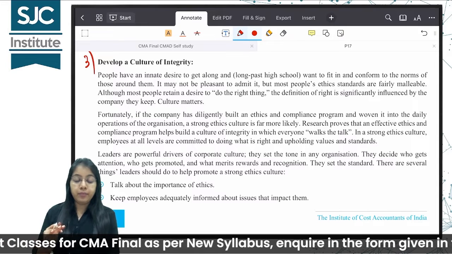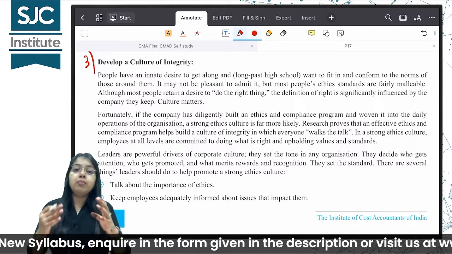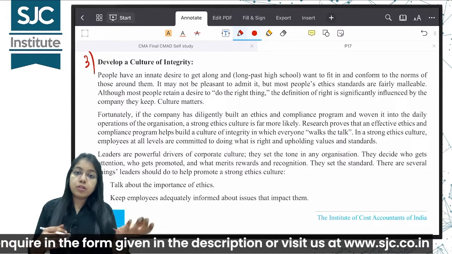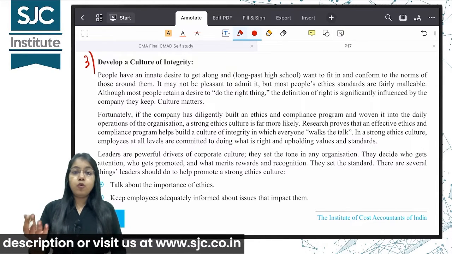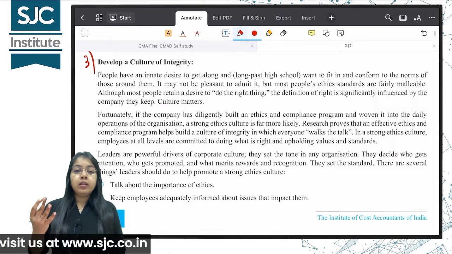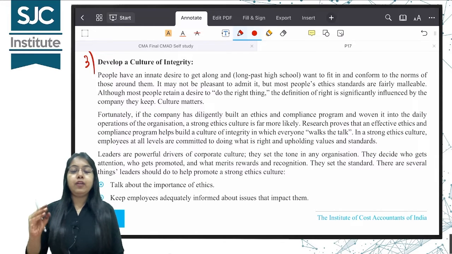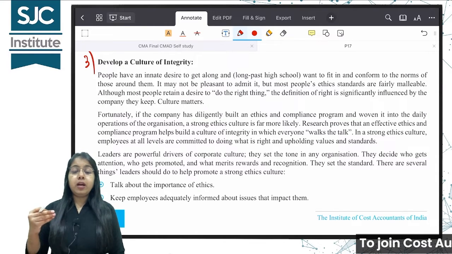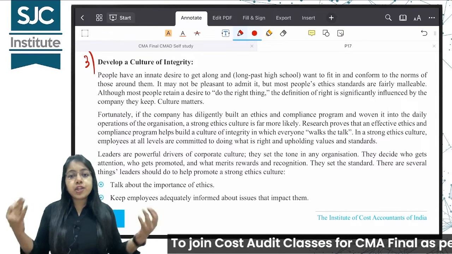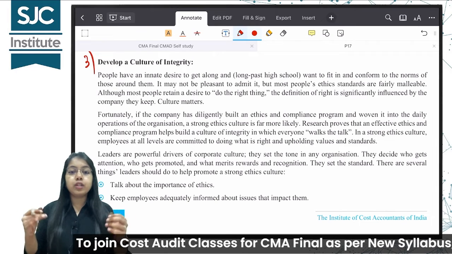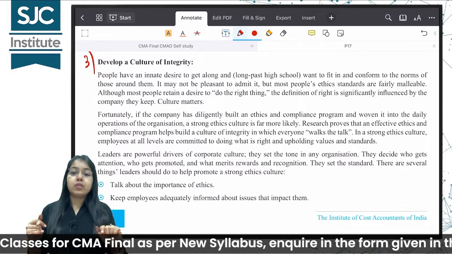culture of integrity. अगर कंपनी में ऐसा माहौल एनवायरनमेंट बना दिया जाएगा टू ओनली डू द राइट थिंग, पीपल विल डू दैट. बट अगर माहौल ऑपोजिट होगा तो पीपल विल ऑल्सो डू द ऑपोजिट. आपने घरों में देखा होगा, in homes where you know the elders are very strict with regard to cleanliness. The house will always be clean, even the children will learn so. But in houses where elders are also very careless with regard to cleanliness, culture ही घर में ऐसा है कि बिखरा हुआ रखो, कोई कुछ नहीं बोलेगा, गंदगी रखो, कोई कुछ नहीं बोलेगा. Children will also learn the same is the case with organizations.